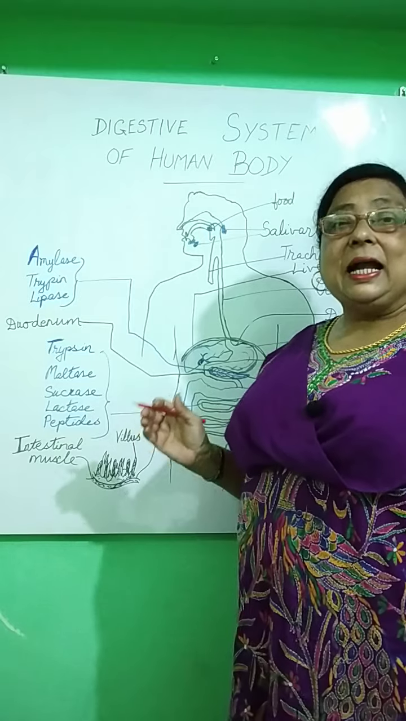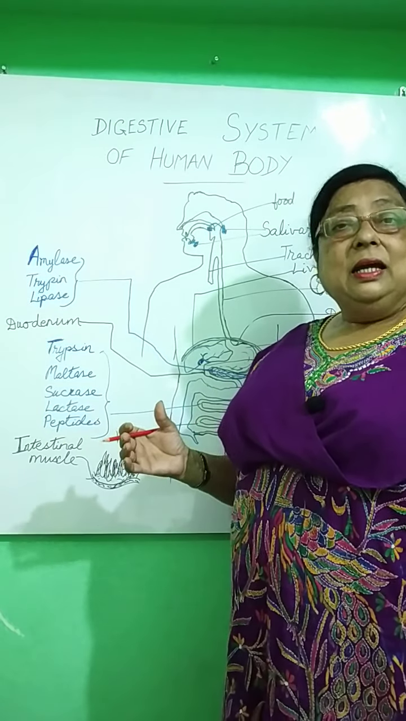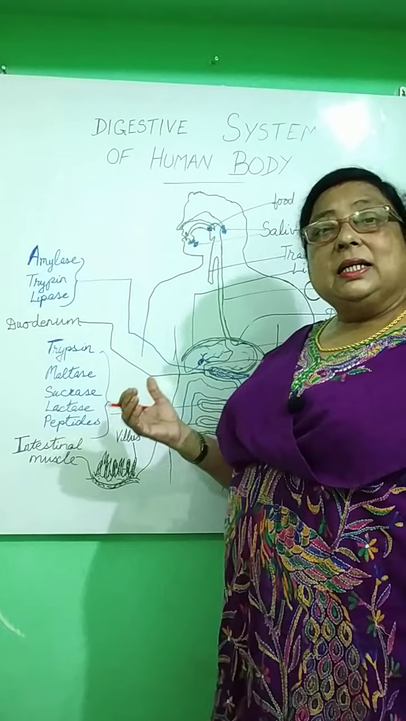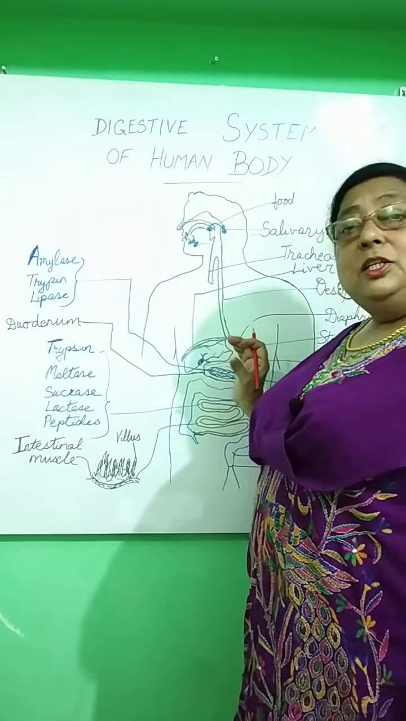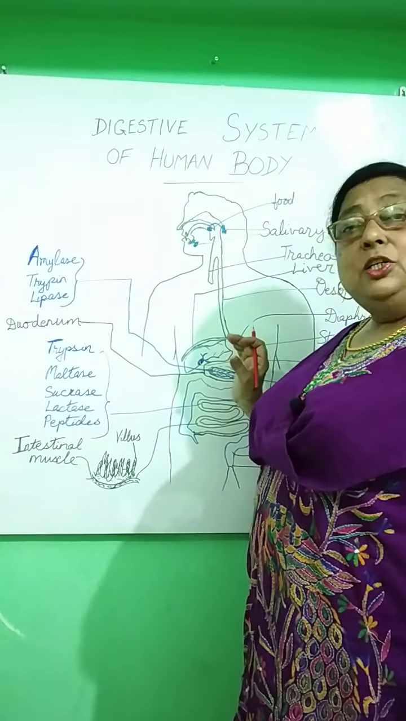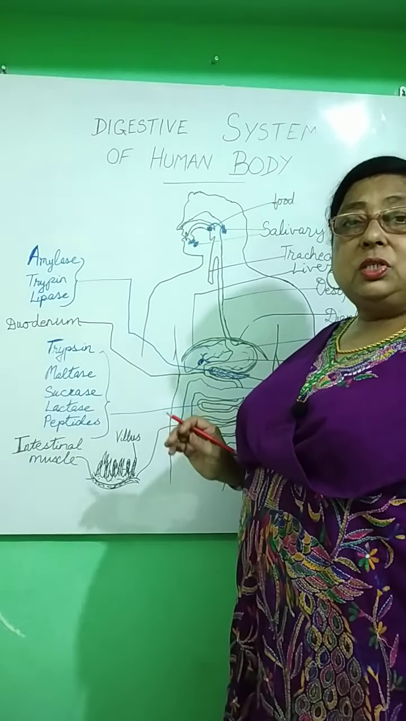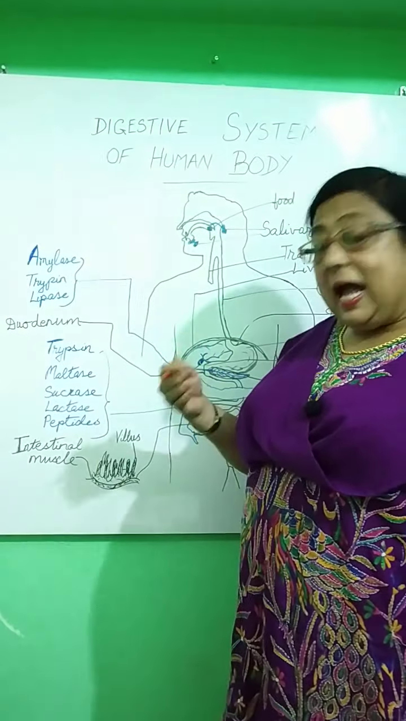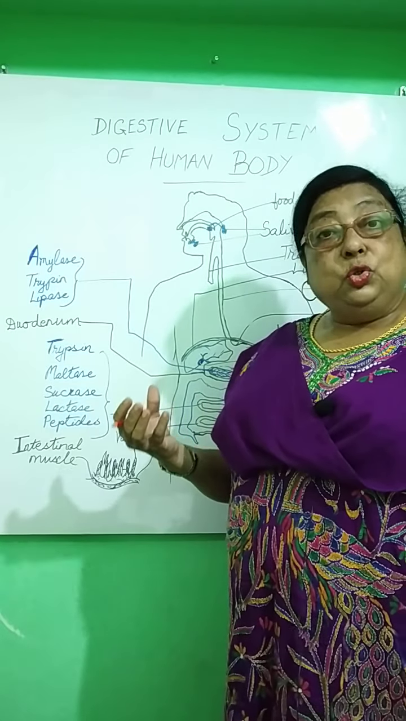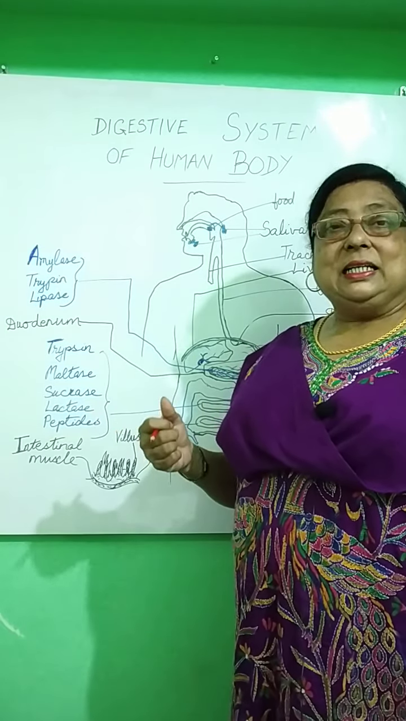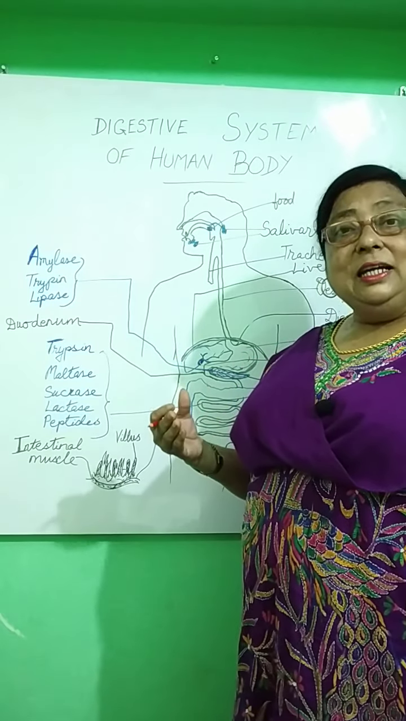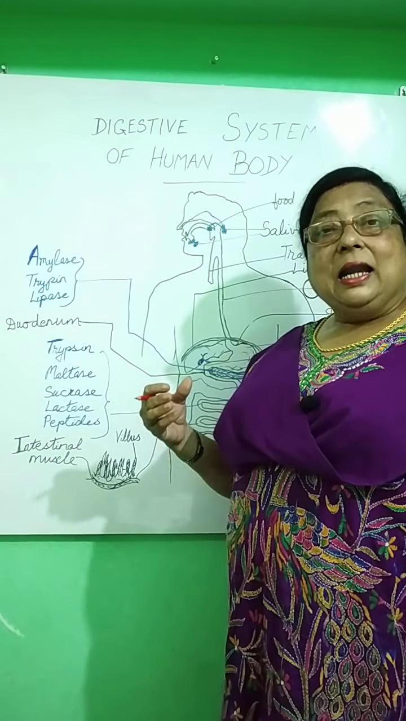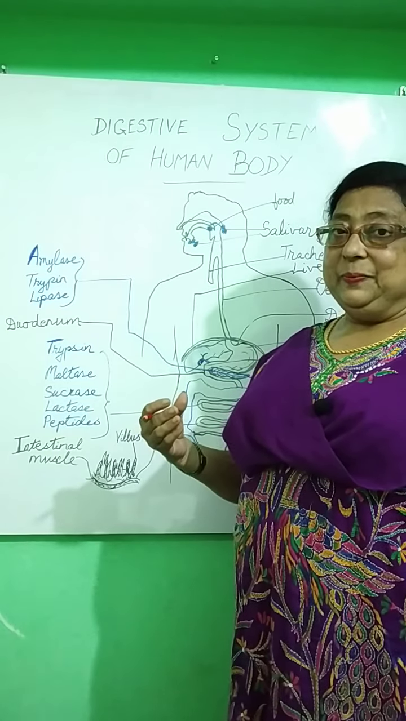Now, the stomach is a sac-like organ. J-shaped it is. And it is around 30 centimeters long. In the stomach, there are certain juices secreted. The inner lining means not from outside, from inside, where the food goes. So, the inner lining of the stomach secretes certain juices, and these juices are secreted by the gastric glands.